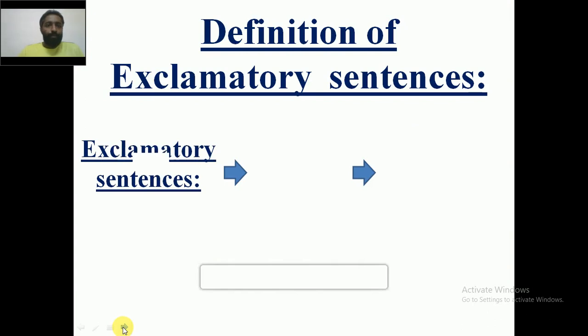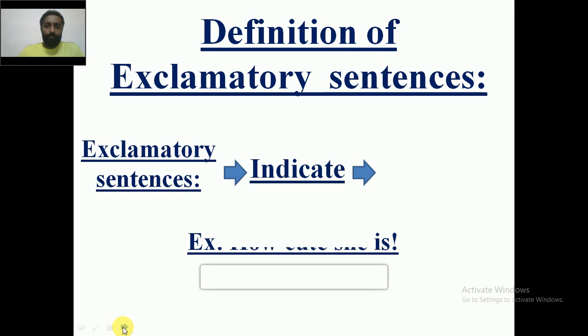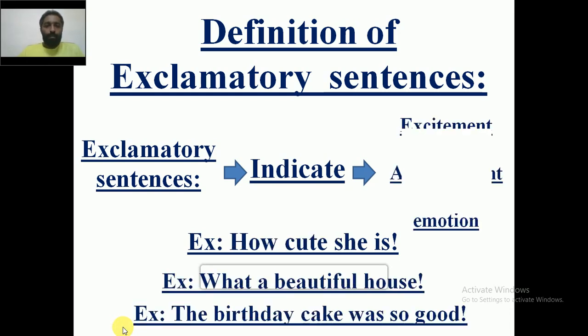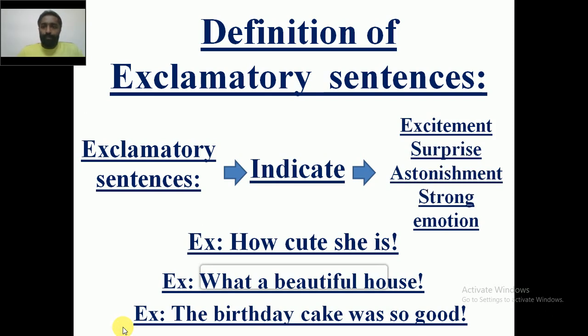So, the definition of exclamatory sentences. Exclamatory sentences indicate different things. And what are those things? Exclamatory sentences indicate excitement, surprise, astonishment, or strong emotions. So, when you have sentences that indicate excitement, surprise, astonishment, or strong emotions, these sentences will come under the category called exclamatory sentences.